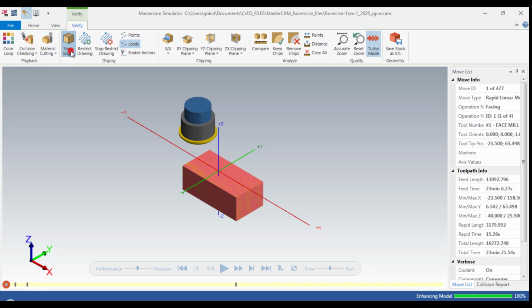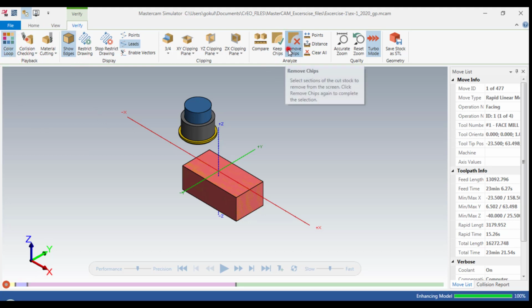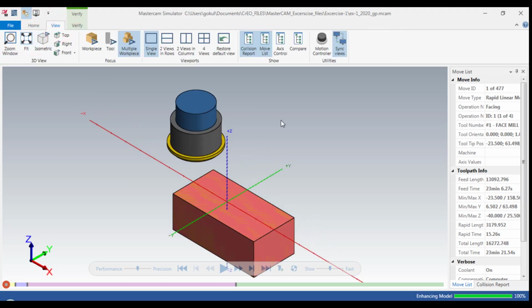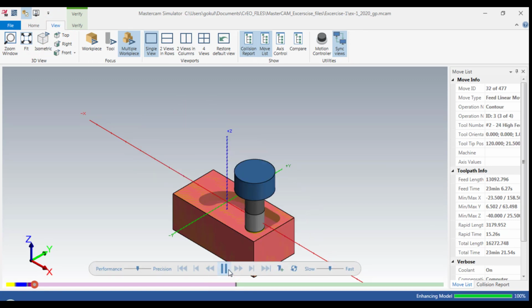I'm enabling collision checking and show the edges, color loop to identify and remove the chips.